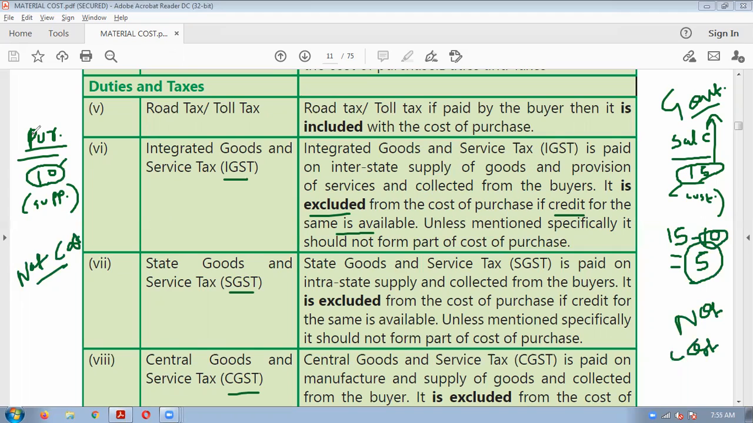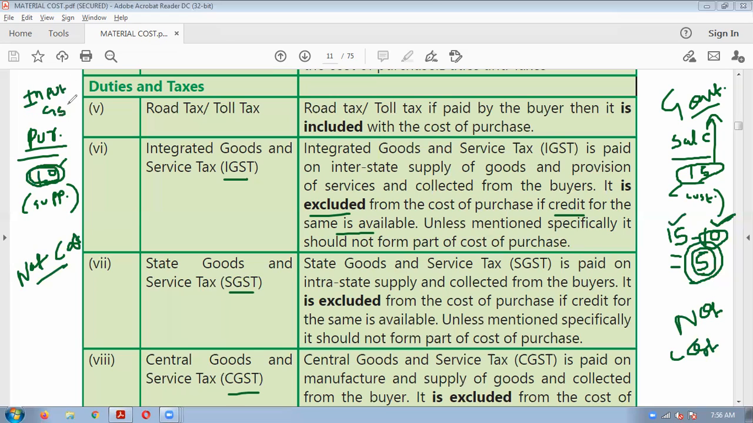Okay. So 15 rupees which you have collected minus 10 rupees. So 5 rupees net benefit is there, no? So this net benefit only you have to pay to the government. So while purchasing the goods, you have paid 10 rupees. No, this is not your cost because you are getting credit benefit of that 10 rupees. So we will not include this GST paid or input GST, you can say, in the cost of the material.